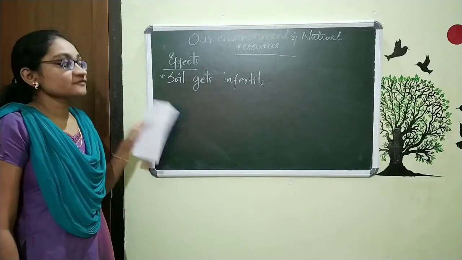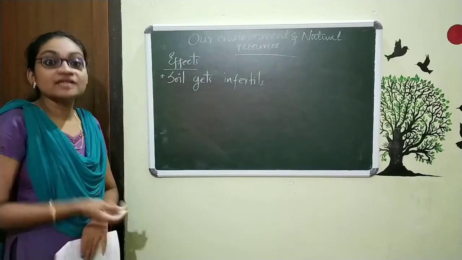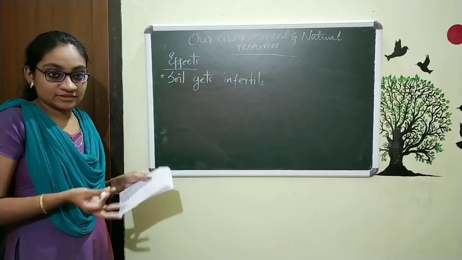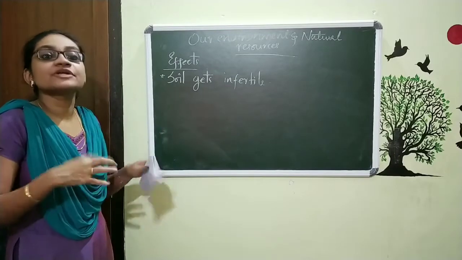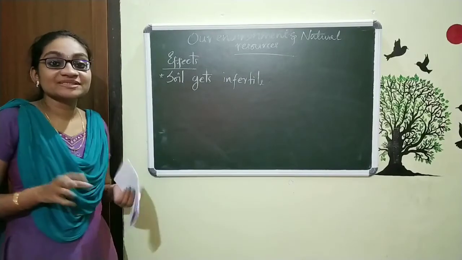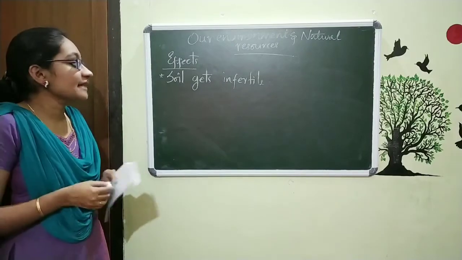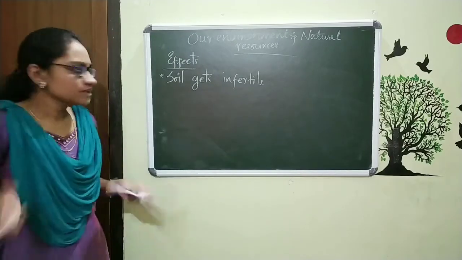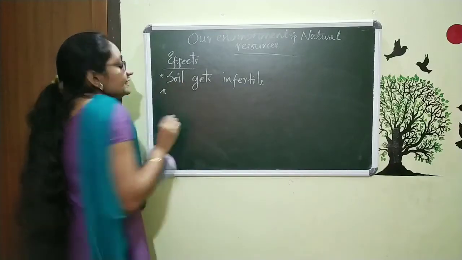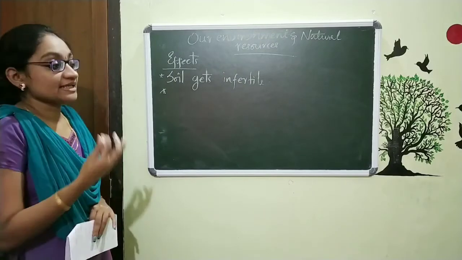What is the problem of this infertility? When the soil becomes infertile, it is unable to grow plants, or it will reduce the growth of plants. So when we are using excess amounts of fertilizers and pesticides, the soil gets infertile. So that is the point. And the next is this: in our soil, we know there are different types of microorganisms.